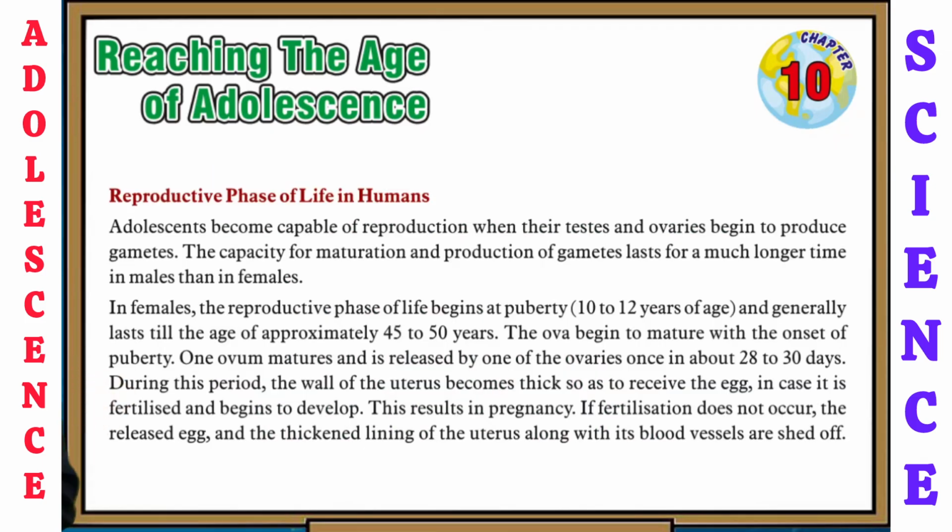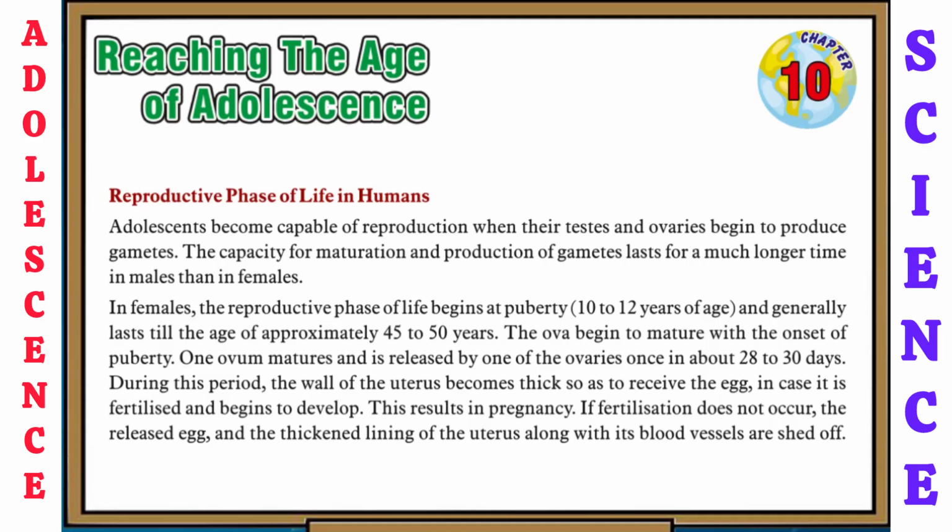Now let's see the next topic, that is reproductive phase of life in humans. Adolescents become capable of reproduction when their testes and ovaries begin to produce gametes. The capacity for maturation and production of gametes lasts for a much longer time in males than in females.